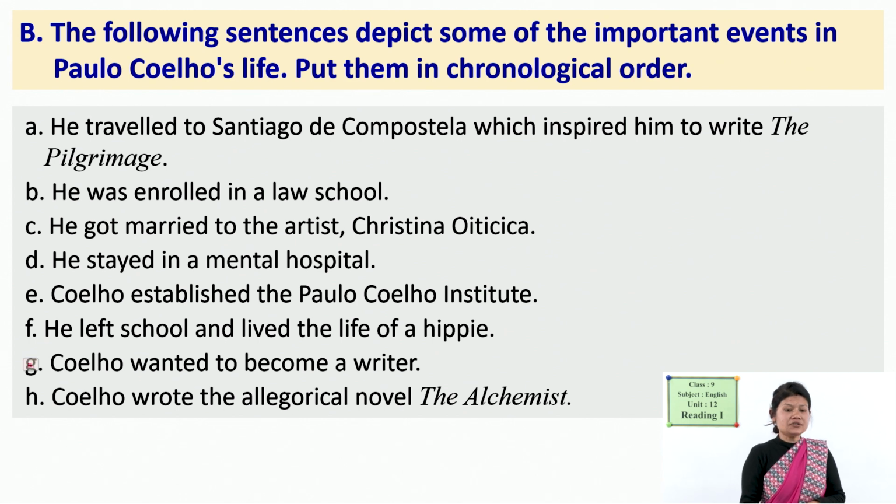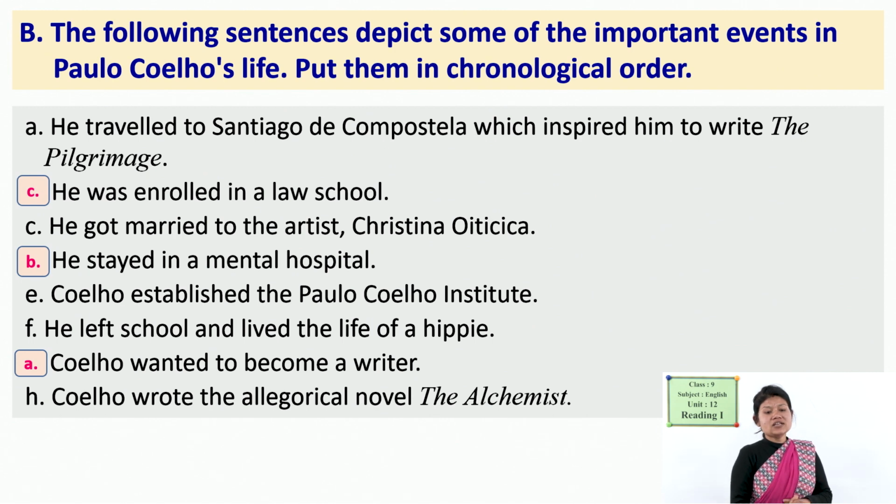Okay, very good. Yes, the first one is Coelho wanted to become a writer, because this sentence was in the first slide, yes, in the first paragraph. So, this is in the first position. Then what comes after this? He stayed in a mental hospital. Yes, it is also from the first paragraph. The third is he was enrolled in a law school. Yes, he was forcefully enrolled in a law school. So, it is from the second paragraph.